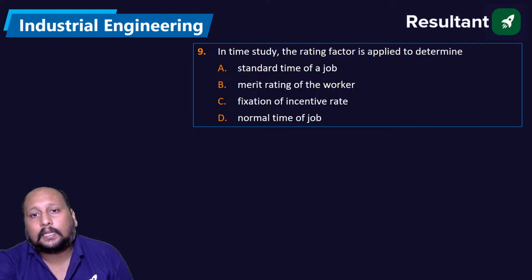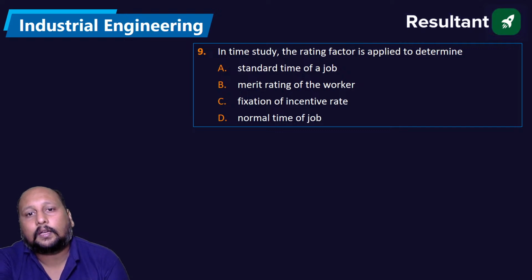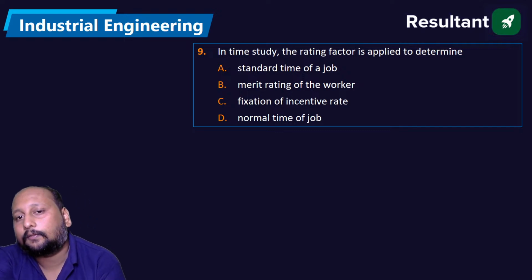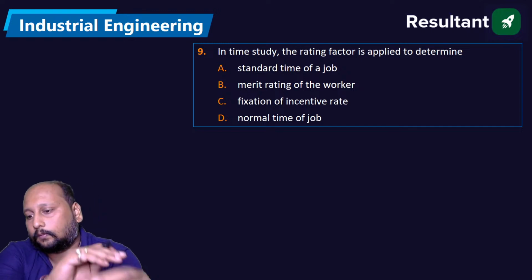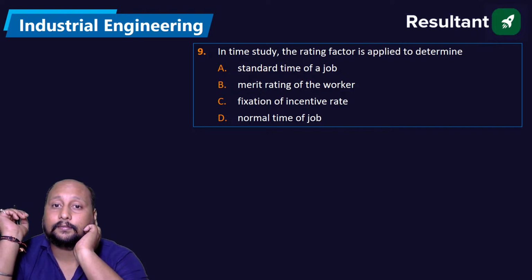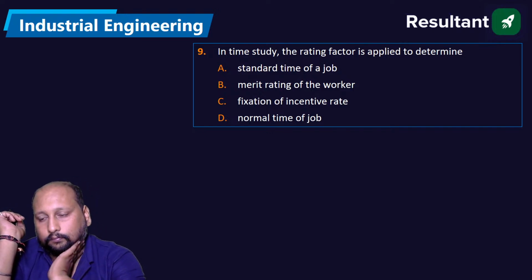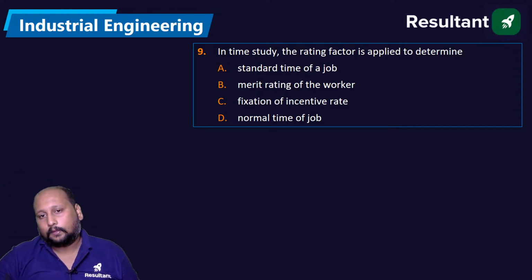In time study, the rating factor is applied to standard job, merit rating of the worker, fixation of the incentive rate, or normal time of the job. Simple question: where are we applying the rating factor? See, we have observed time, normal time, and standard time.